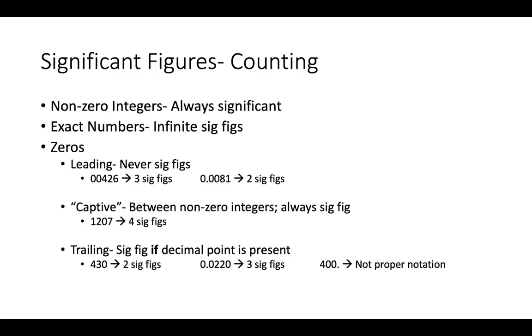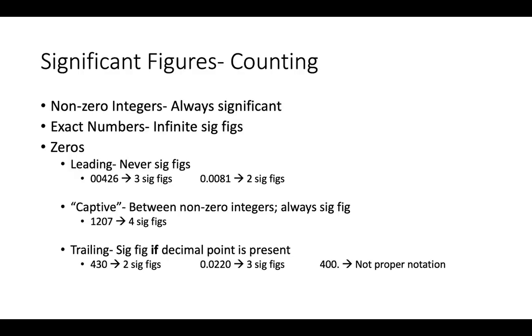Right, so in this chapter, we also have significant figures. In order to even do math with them, we first need to know how to count them. So remember that all non-zero integers will always be significant no matter what. We also have exact numbers, also known as counting numbers, which we consider to have infinite sig figs. So for example, if you say, I have 3 eggs, you can't have 3.01 eggs. If you have 3 eggs in your hand, that's how many you have. It's an exact number. And so in terms of sig figs, we consider it infinite and ignore it,